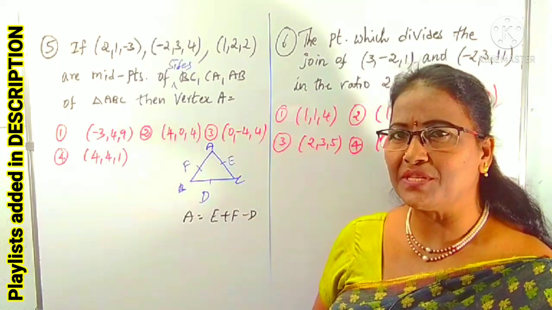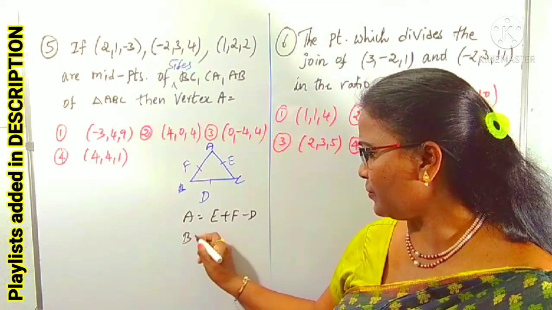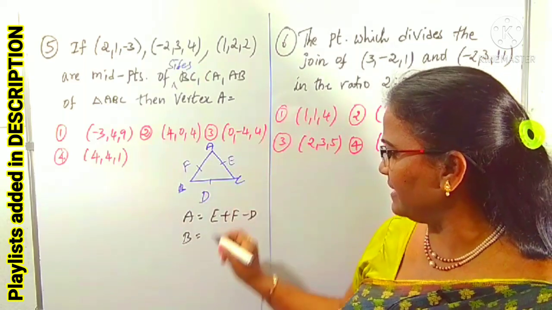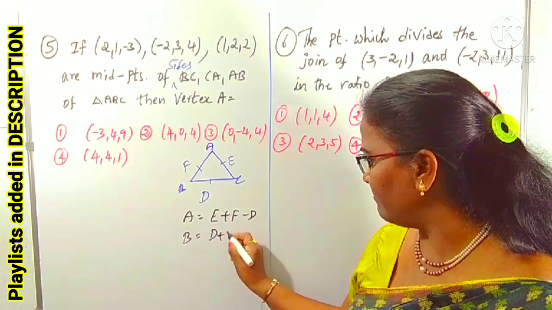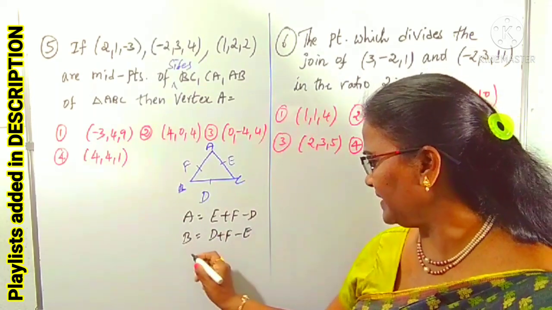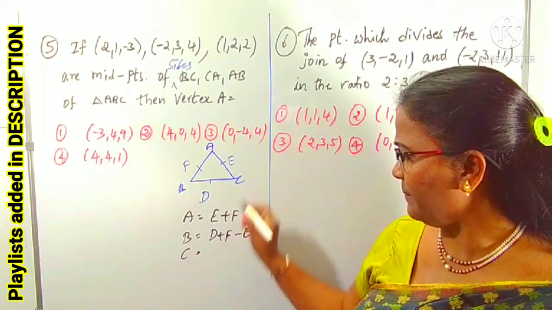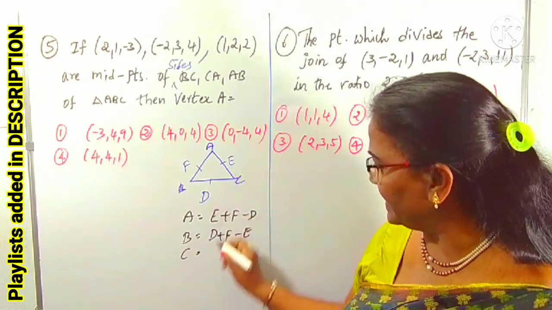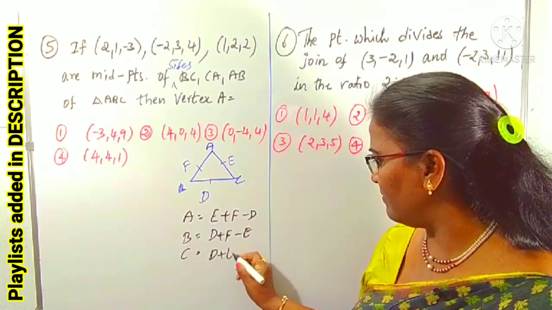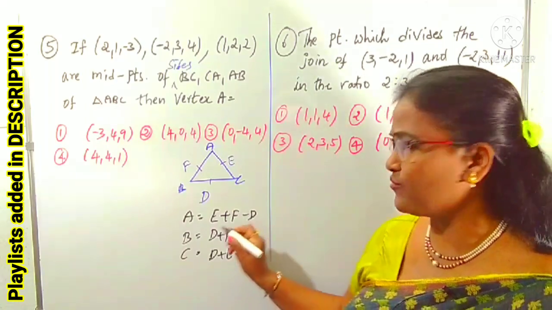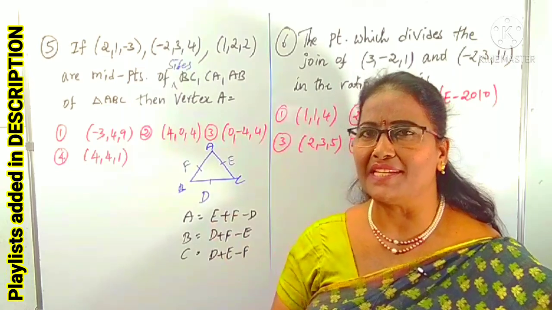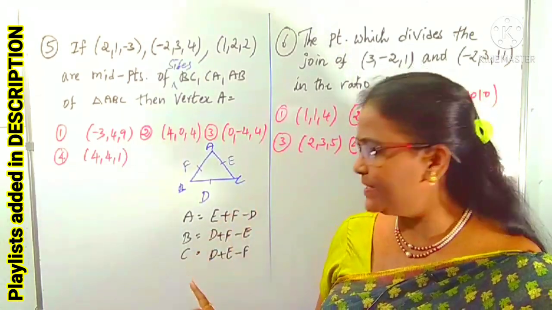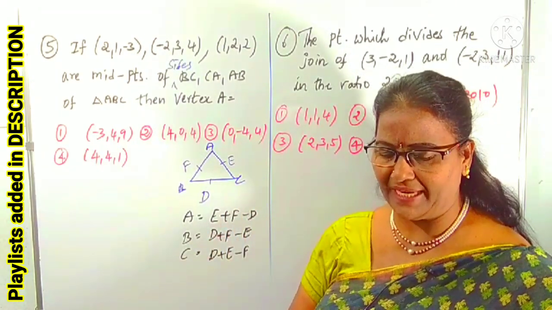Suppose they ask for B, we can find it. The opposite of B is E, so E is subtracted, and D and F are added: B is D plus F minus E. In the same way, if we ask for C, it is D plus E minus F. That's it. This is one of the super tips we can use when we know the midpoints of the sides of the triangle.